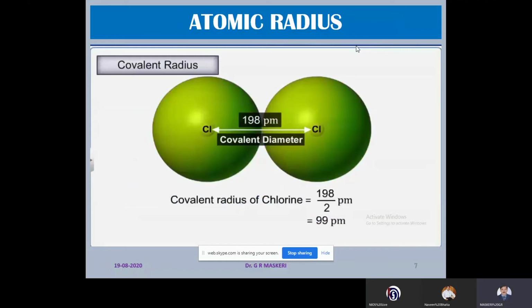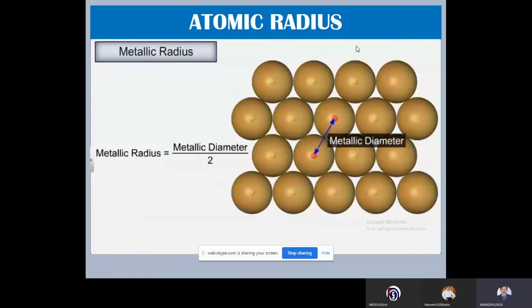Since both are same atoms, we can apply the formula to find out covalent radius as the internuclear distance divided by 2. So for the homoatomic molecules, we can find out covalent radius by dividing the covalent diameter by 2.